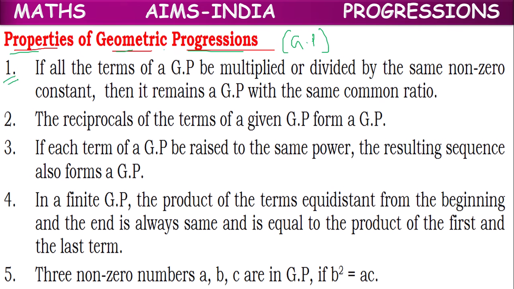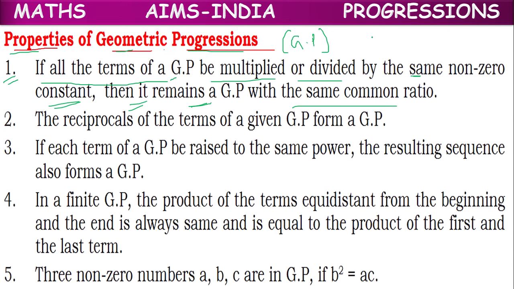The first property is, if all the terms of a GP are multiplied or divided by the same non-zero constant, then it remains a GP with the same common ratio.